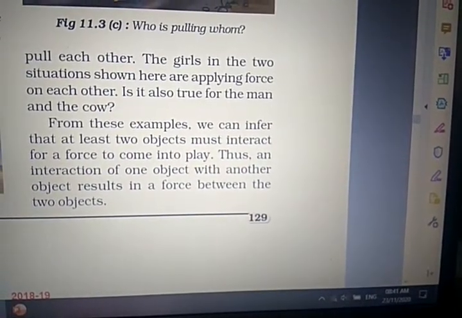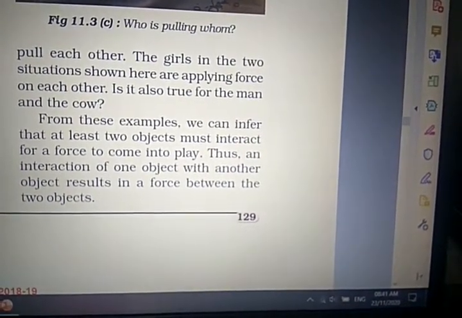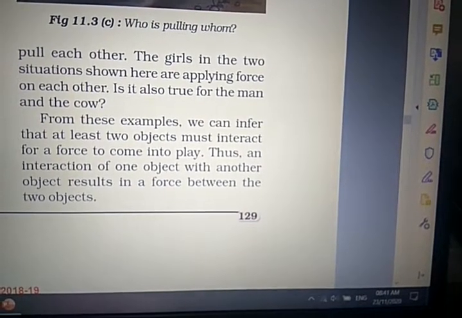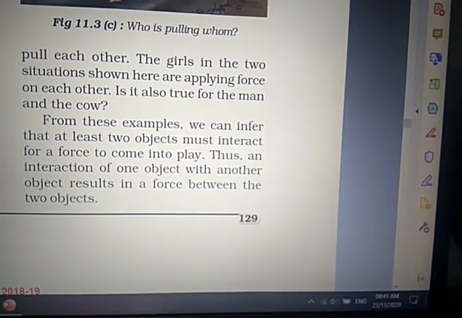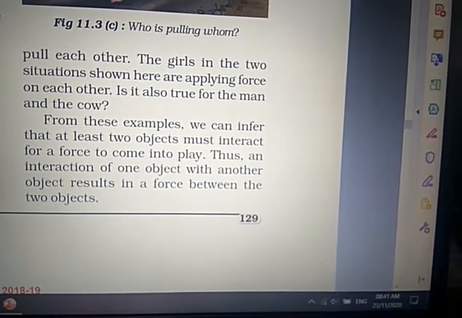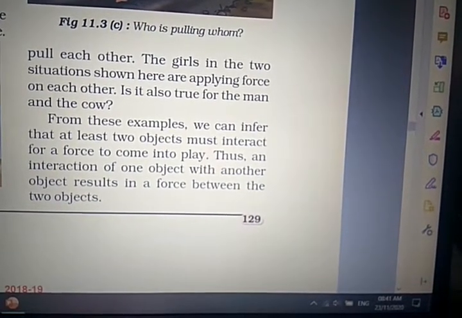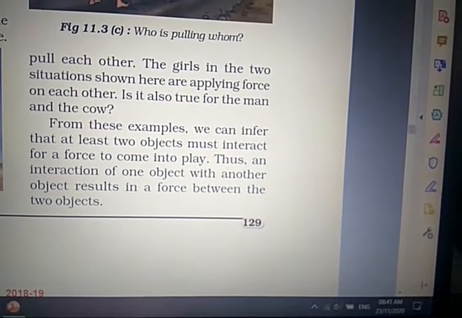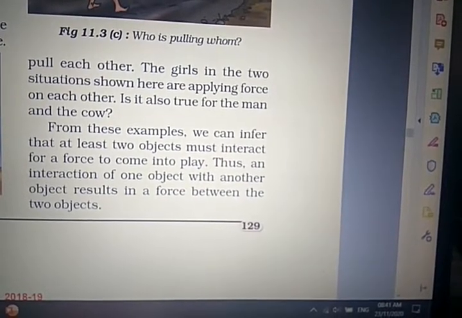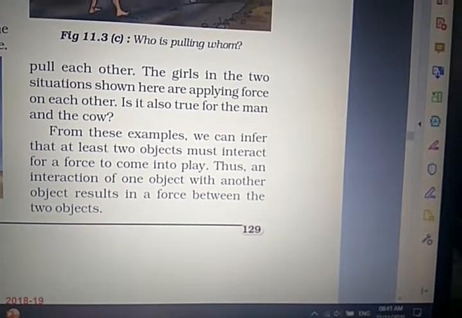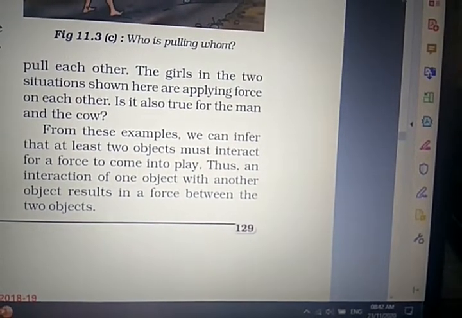Now the girls in the two situations shown here are applying force on each other. Is it also true for the man and the cow? From this example, we can infer that at least two objects must interact for a force to come into play. Right? So two objects are required for a force to come into play. Thus, an interaction of an object with another object results in a force between the two objects.